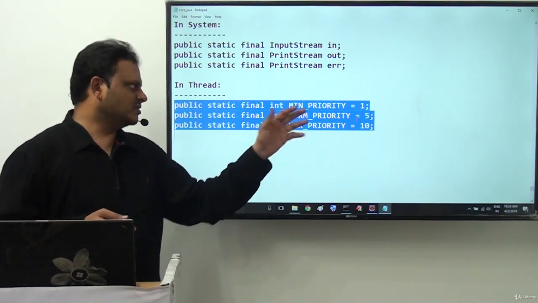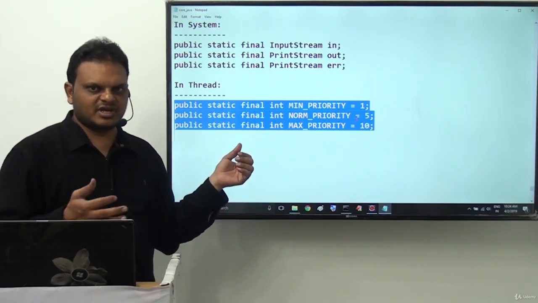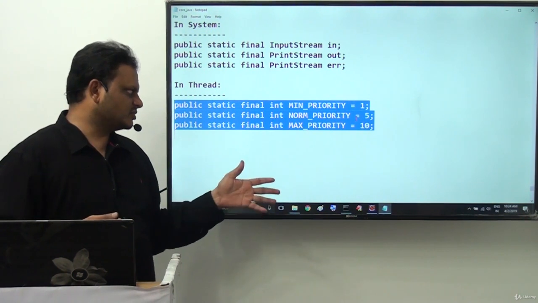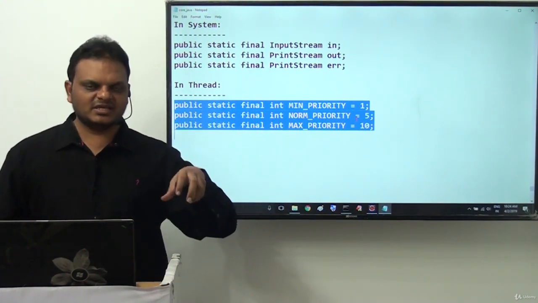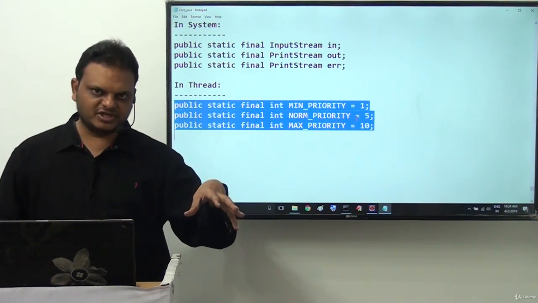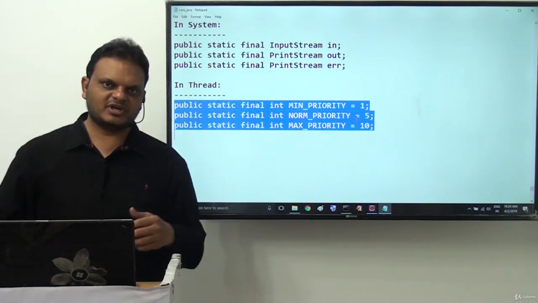Their purpose is that final variables are fixing their values. They are not allowing any modifications on their values now. Because of this reason, these things are provided directly. So Java has given this public static final convention to declare constant variables, and at the same time it followed this in a number of predefined classes.